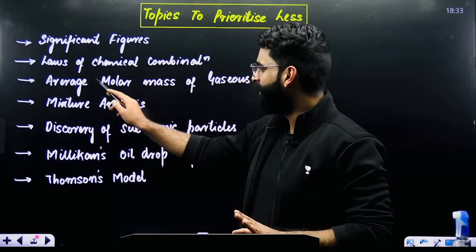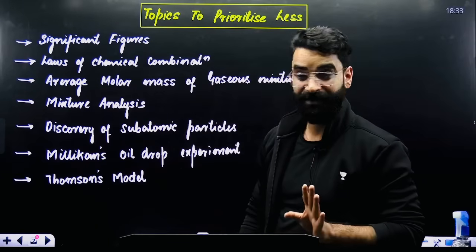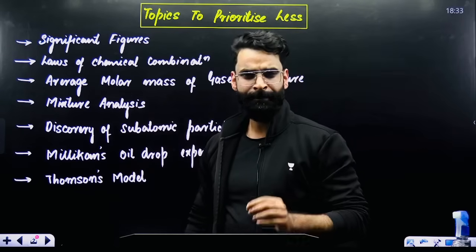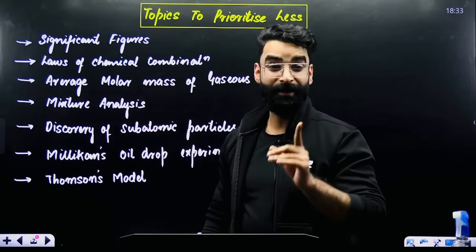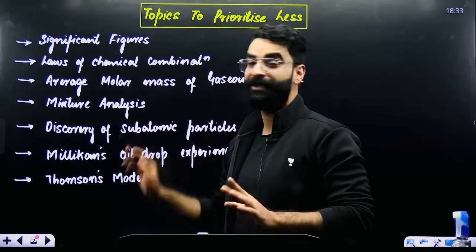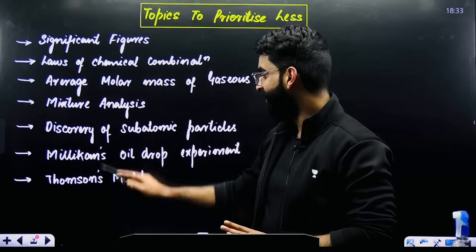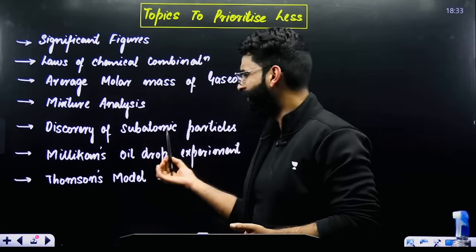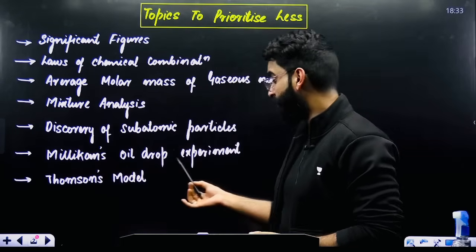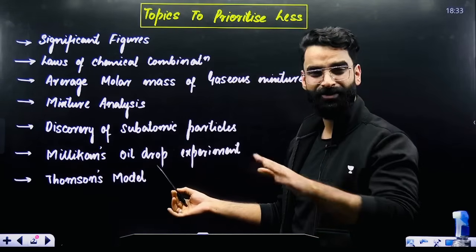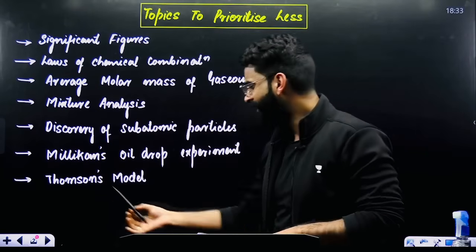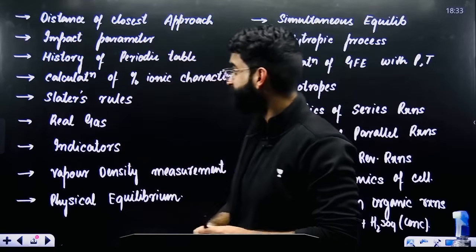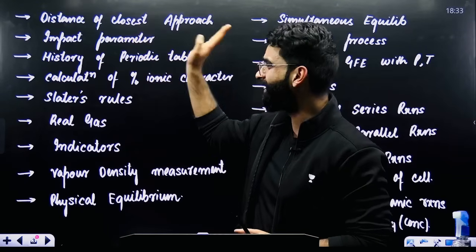Avoid that. Next is average molar mass of the gaseous mixture, right? You can prioritize this topic less too. Mixture analysis. If the NEET paper comes out to be difficult, then questions will be framed from mixture analysis. Otherwise not. Okay. Discovery of subatomic particles. You have got discovery of electron, proton, neutron. No need to waste a lot of time in that. Millikan's oil drop experiment, how you can calculate charge on the electron. No need to go into the depth of that, right? Thomson's model, just quickly read it. That's super sufficient. Distance of closest approach, prioritize less.